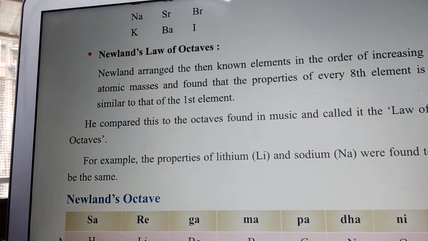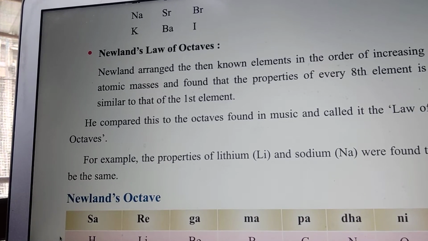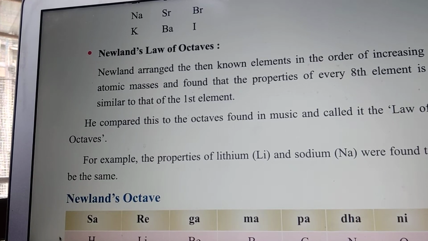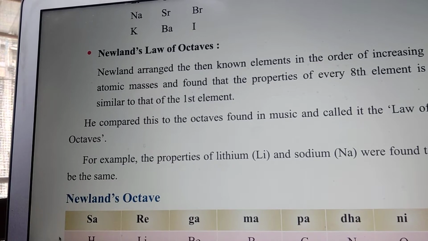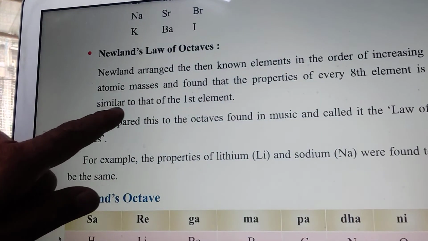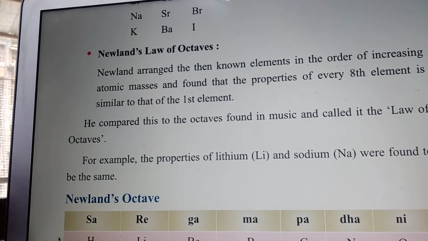Next came Newlands' law of octaves. Newlands arranged the then known elements in the order of increasing atomic masses and found that the property of every eighth element is similar to that of the first element.